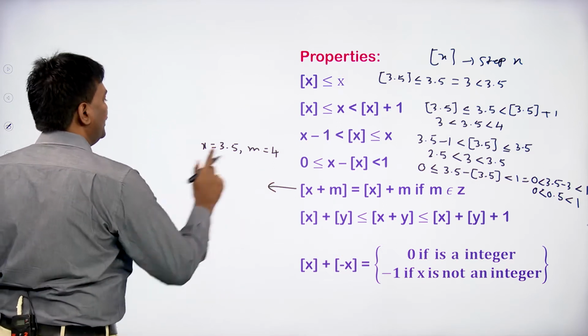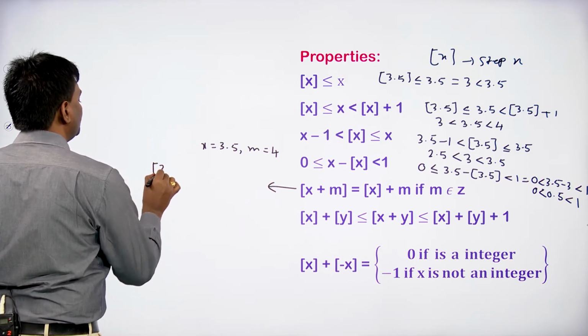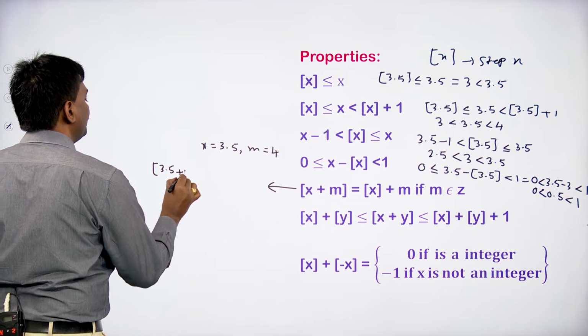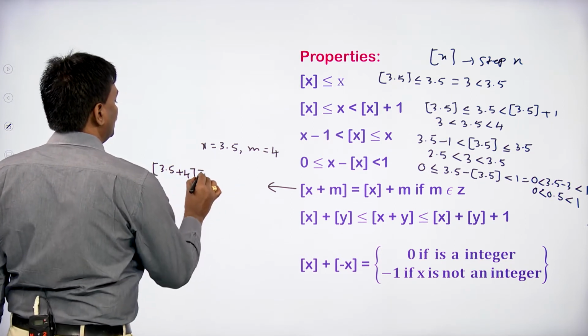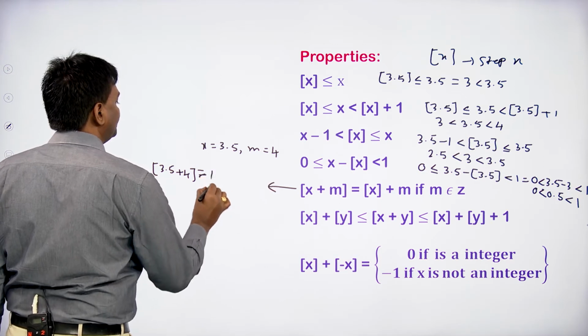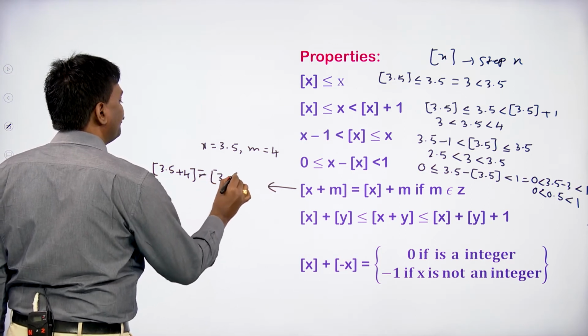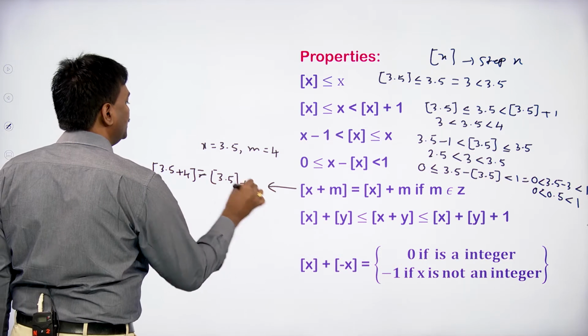So step x plus m: step of 3.5 plus 4 equals step 3.5 plus m, that is 4.